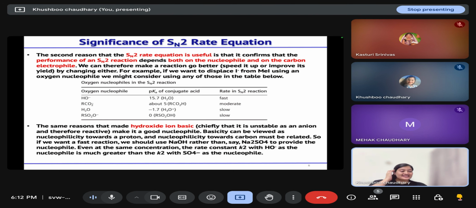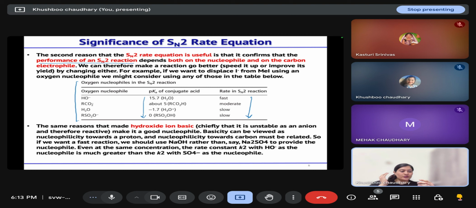Then the second reason why this rate equation is so useful is that it confirms the performance of an SN2 reaction: it depends on the concentration of both the nucleophile as well as your carbon electrophile. From this table, it is clear that as we are moving from hydroxide to carboxylate, water, or sulfonate ion, your pKa value is decreasing and the rate of reaction is also decreasing. So, as the nucleophilicity of your nucleophile is decreasing, the rate of reaction will decrease as well.